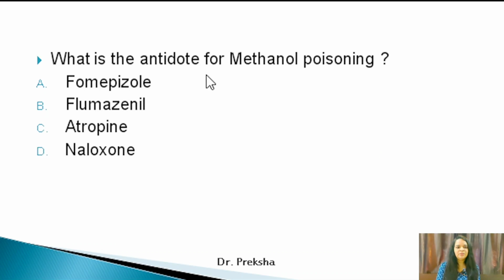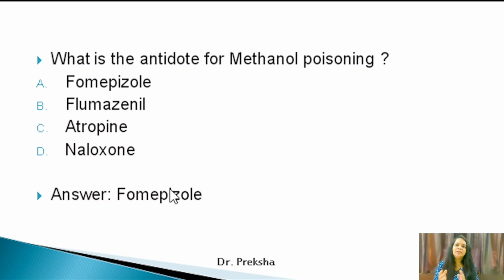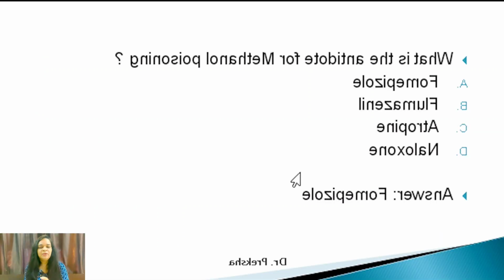Now next MCQ, what is the antidote for methanol poisoning? Fomepizole, flumazenil, atropine, naloxone. So the answer here is fomepizole. Now fomepizole will competitively inhibit alcohol dehydrogenase, and it will decrease the generation of formic acid which is formed from the methanol. Now if fomepizole is not given in the options, then the second best option is ethanol. So that is also a correct answer.